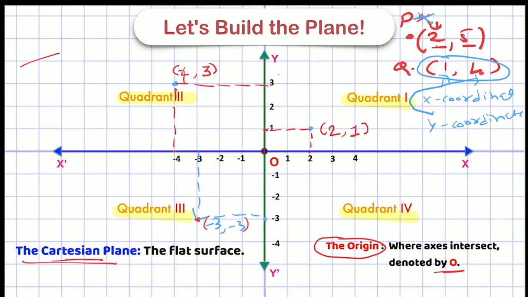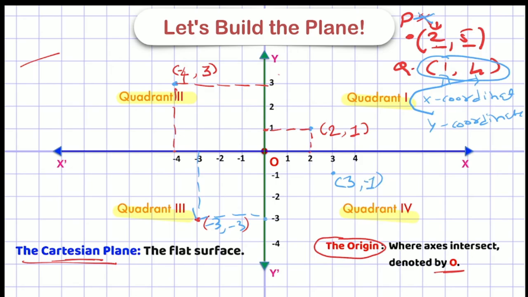Now let us do the example here, the last example. If I want to describe the coordinates of this point, for the first one, I have to look at the x-axis. From this point, if you look at the x-axis, it is 3. So I have to write 3 here. Now for the second one, I have to look at the y-axis from this point. If I look at the y-axis from this point, it is -1. So let me write -1 here.